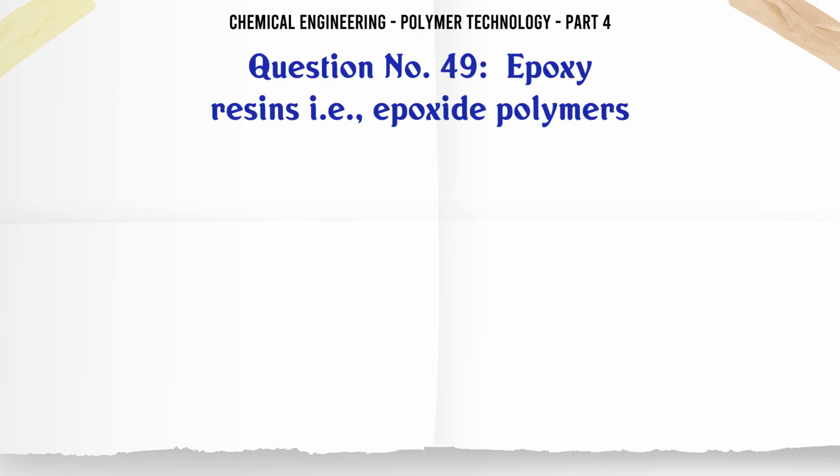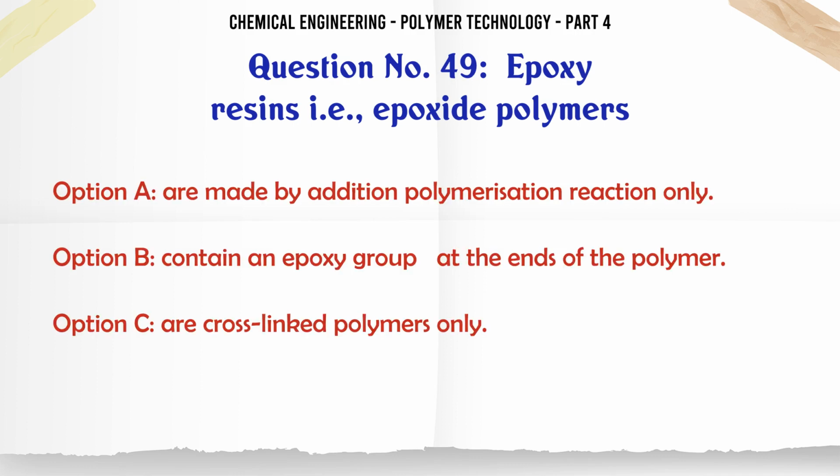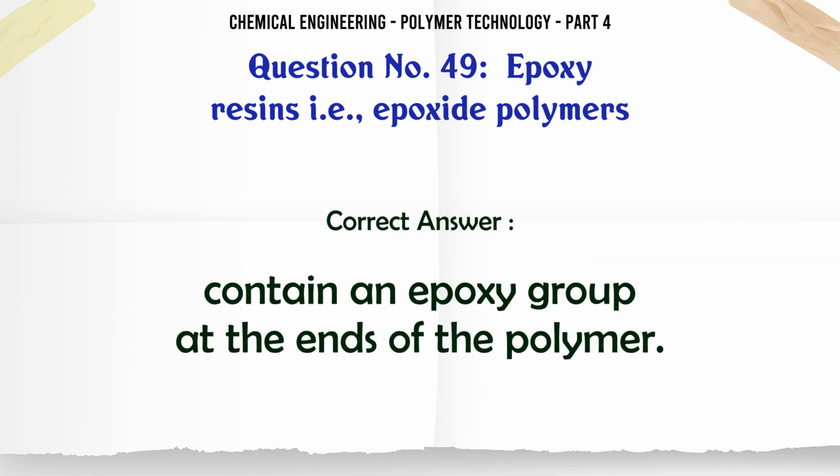Epoxy resins, i.e. epoxide polymers, A. are made by addition polymerization reaction only, B. contain an epoxy group at the ends of the polymer, C. are cross-linked polymers only, D. use emulsion polymerization methods. The correct answer is contain an epoxy group at the ends of the polymer.